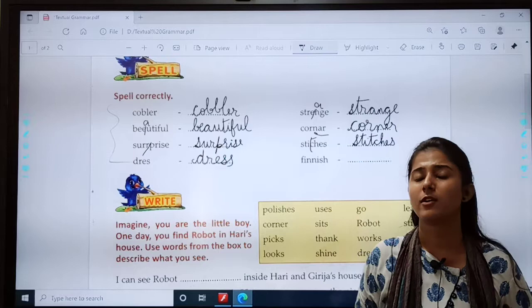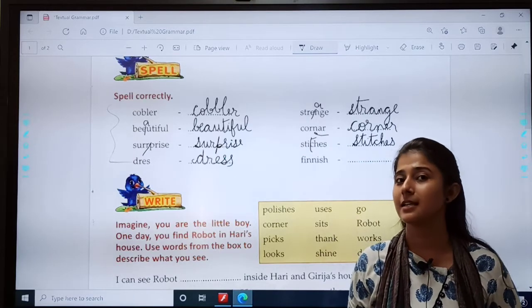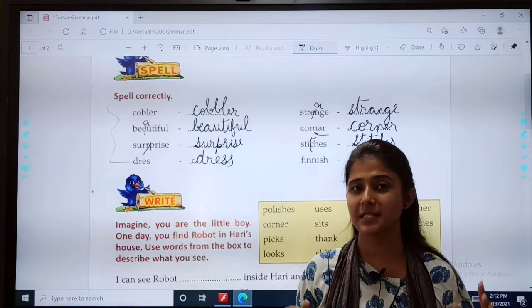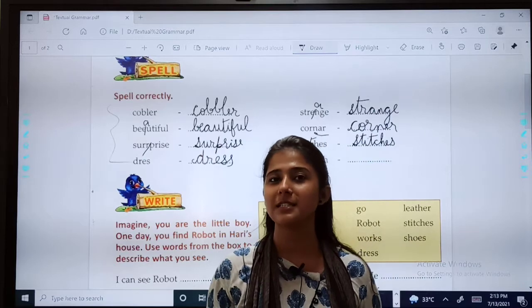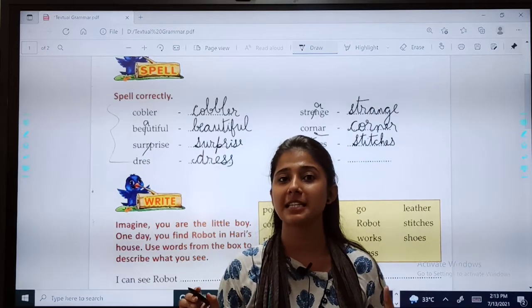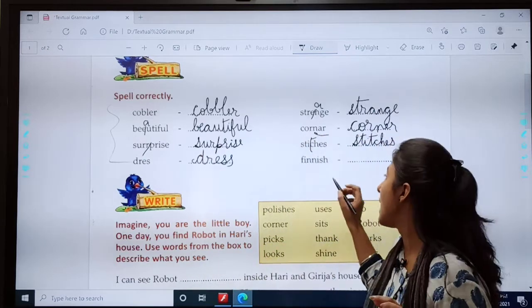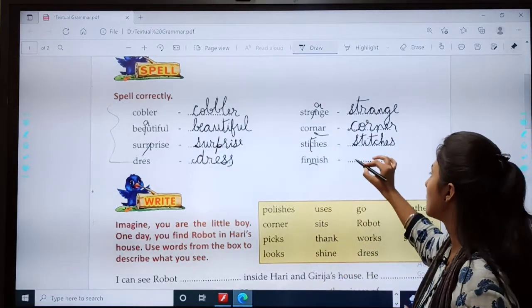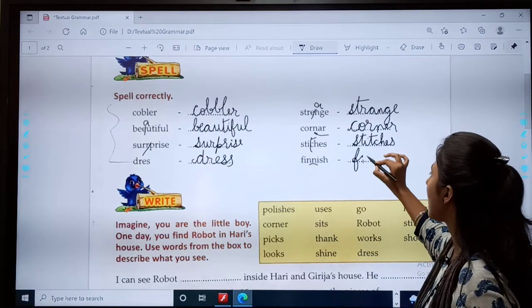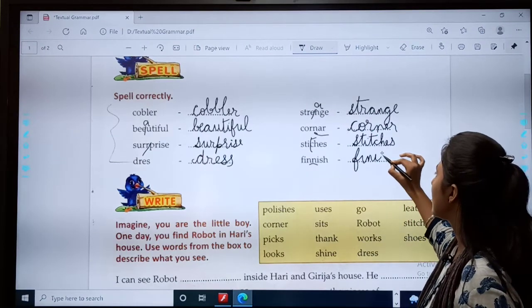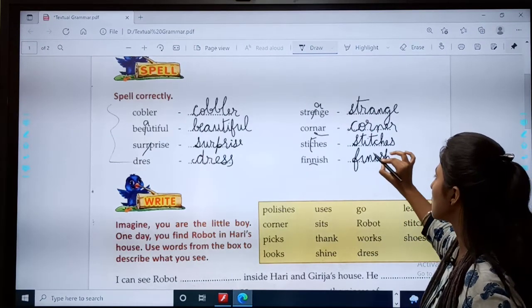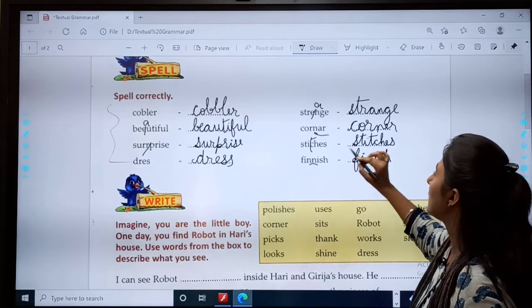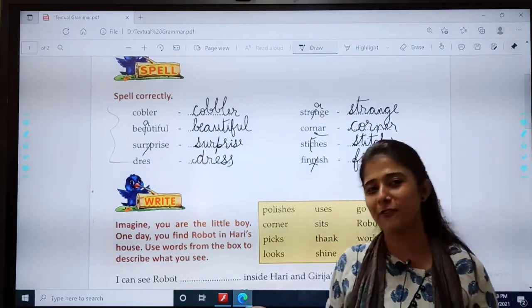Finish. But now can you spot the mistake after so many words you learned? You have to read and see the word carefully and see whether your double N is needed? No. So F-I-N-I-S-H, finish. And with this word this exercise is also finished.